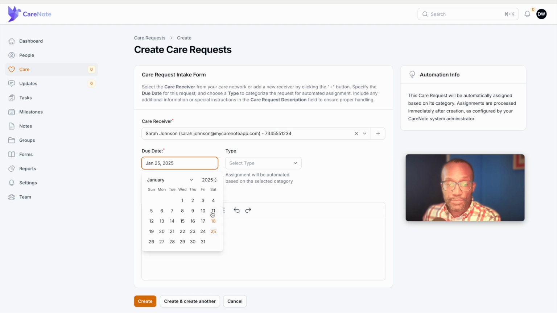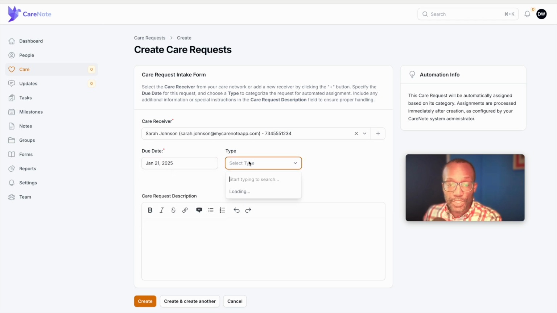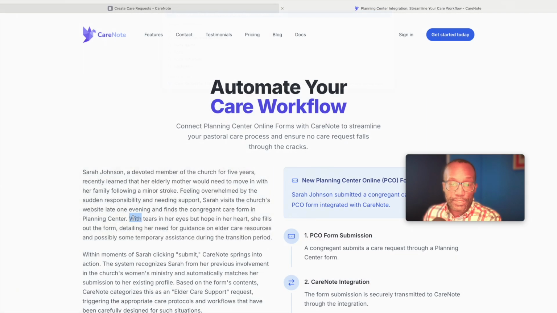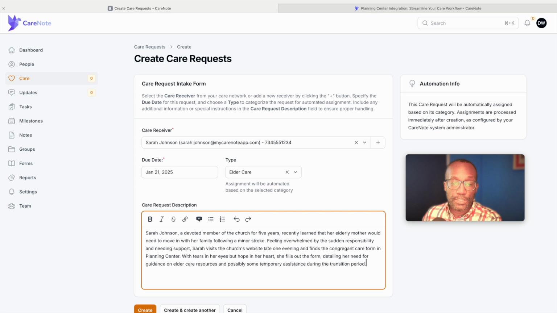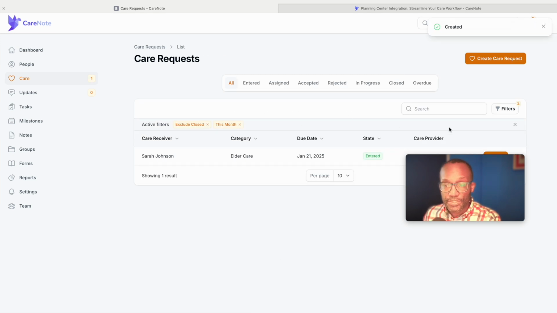She has a care request, but it's going to be due on, well, Monday's a holiday, so let's make it due Tuesday, and then let's select elder care. All right, so we're going to copy this content, and we're going to select it and paste it in there as our message, and we're going to create this care request.